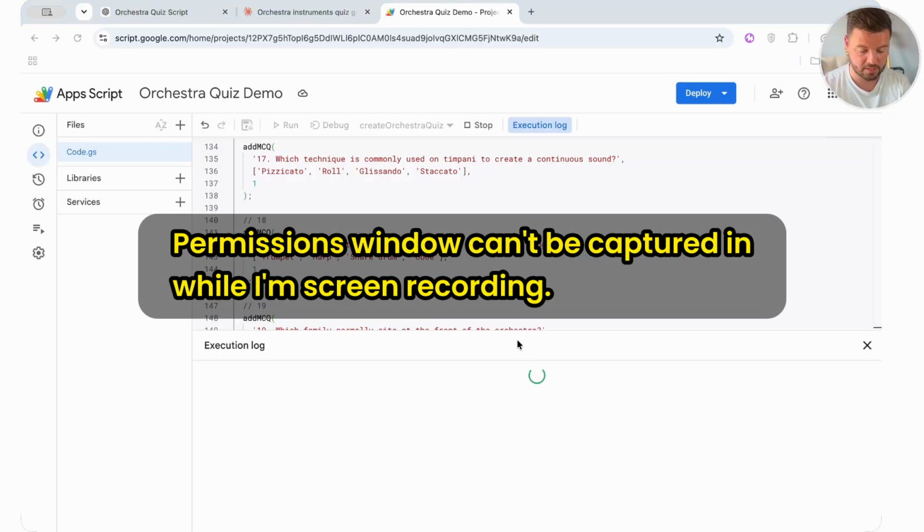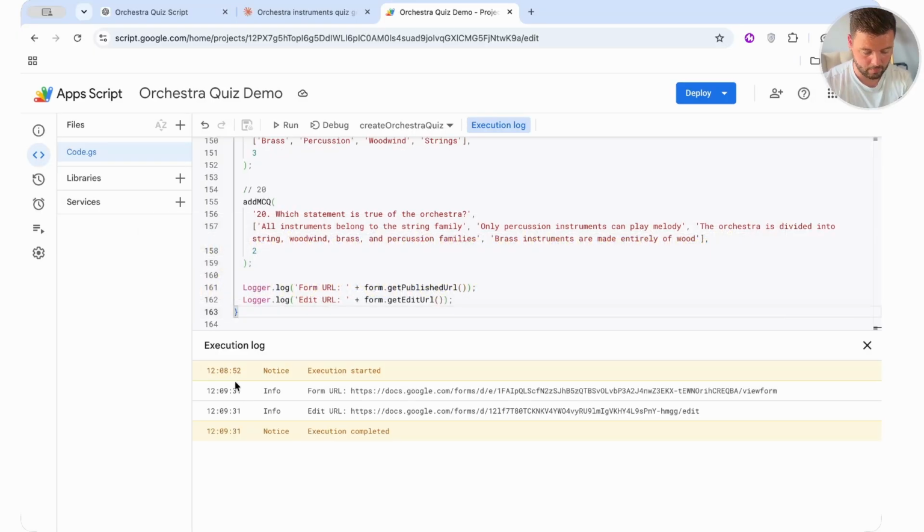So I'm going to review permissions. I'm going to go down here, hit continue. That execution there took about 40 seconds. It usually takes a little bit less time than that. And what we have are two links now. I've got a URL of the actual form to go and complete it, where you can view it, or I've got this edit link. You'll see there at the end it says /edit.